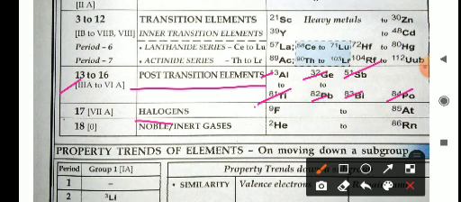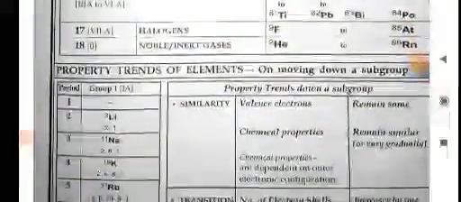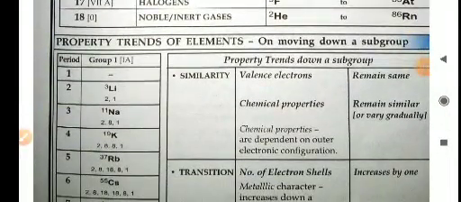Group 17 is the halogens, from chlorine onwards, and group 18 is the noble gases or inert gases, from helium to radon. So these are the groups in the periodic table.